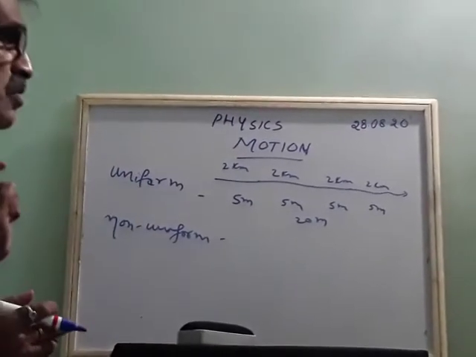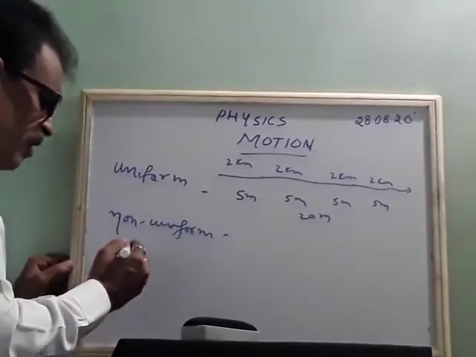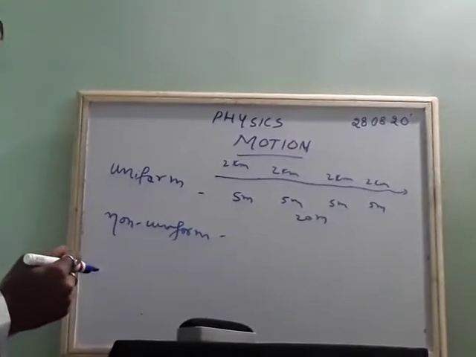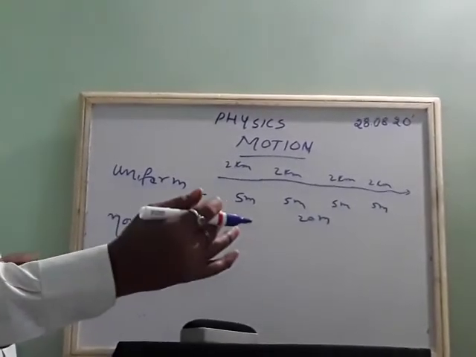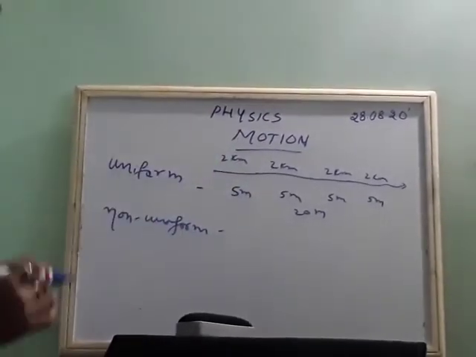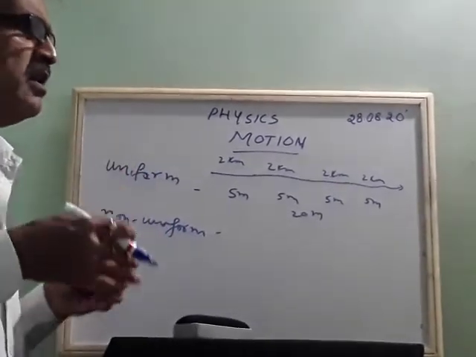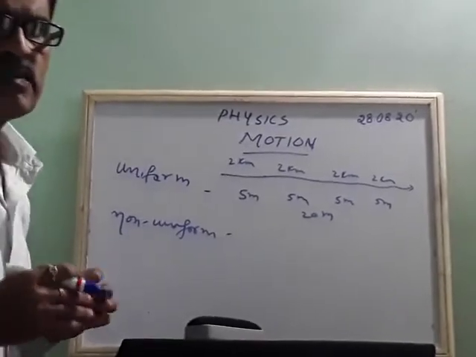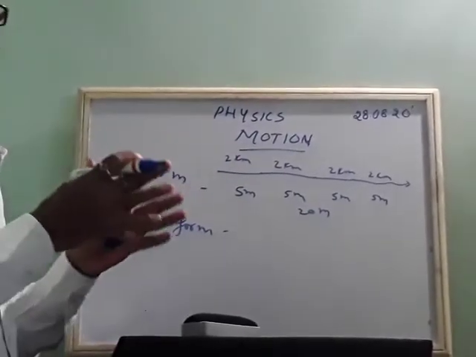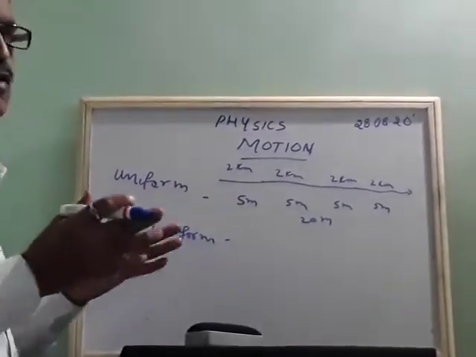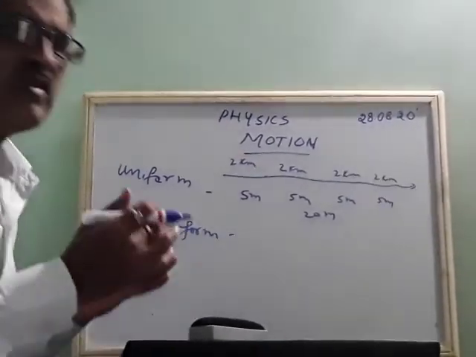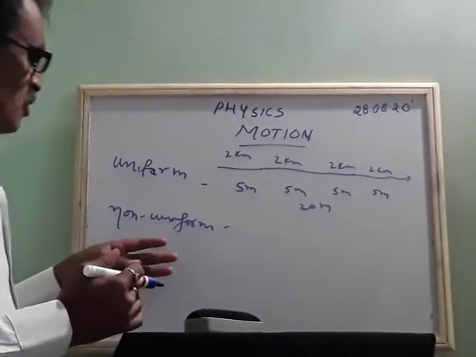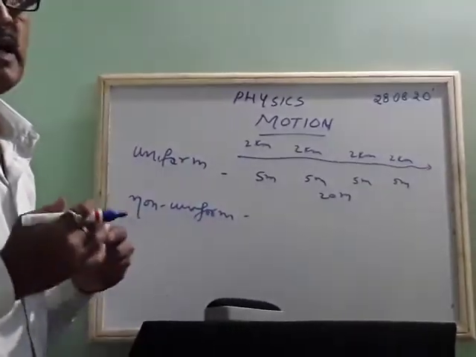Then non-uniform motion means what? I will give an example. Suppose your car is moving. It starts from your home and reaches one point, like school. From school you are moving in a market. In a market, what happens there? Suppose there is a jam. The market has a little rush and push. Your car's motion is not equal because it is going fast, slow, fast, slow. So the time taken will be a little different.